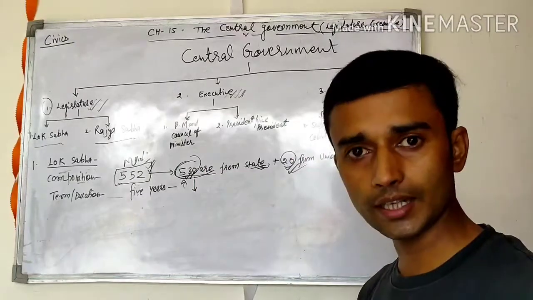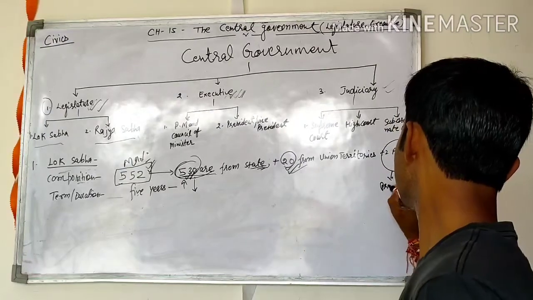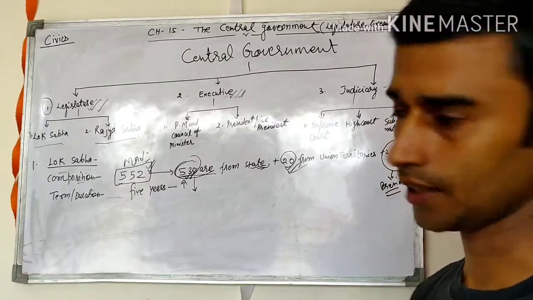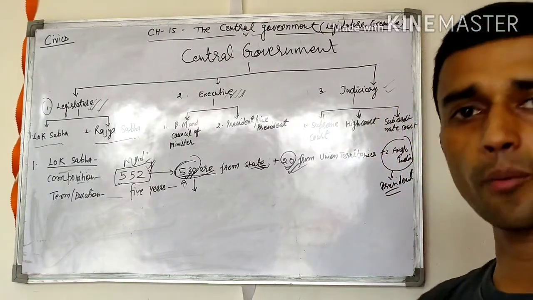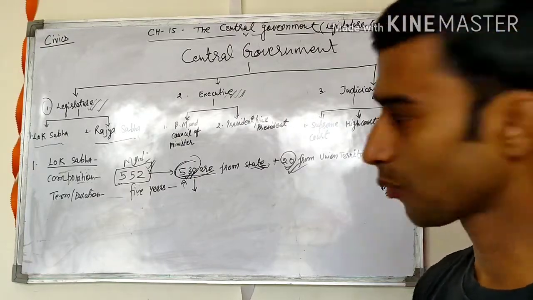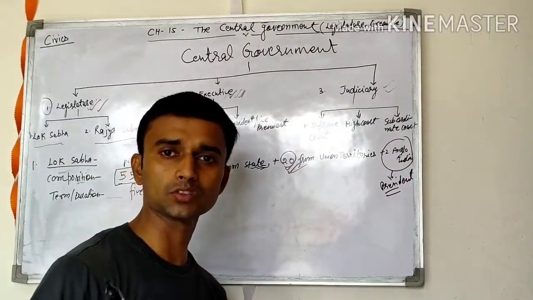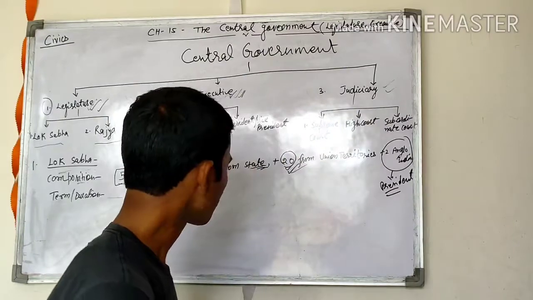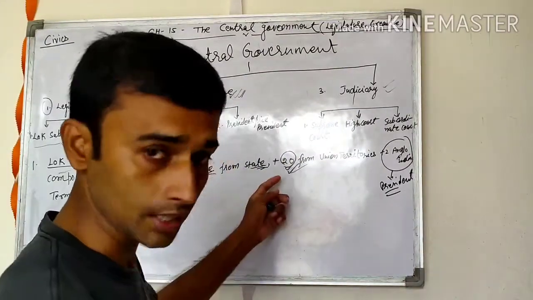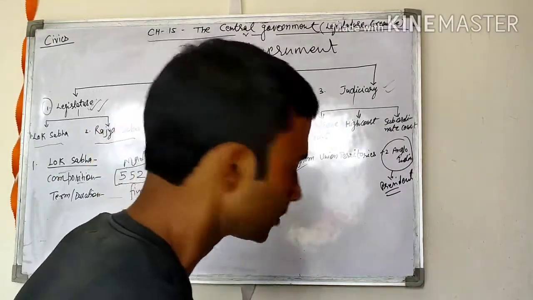20 from union territories and 2 Anglo-Indians directly nominated by the president. Who nominated? President. Then 2 Anglo-Indians nominated by the president. Okay, clear? What is the composition? This is very important. If anybody asks you what is the composition of the Lok Sabha, then your answer is: maximum strength of the Lok Sabha 552. 530 are elected from different states and 20 from Union Territories and 2 Anglo-Indians nominated by the President.